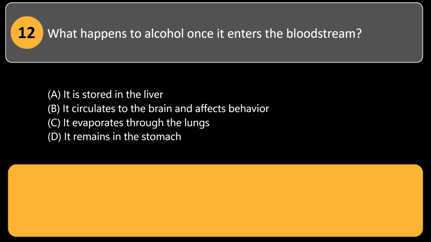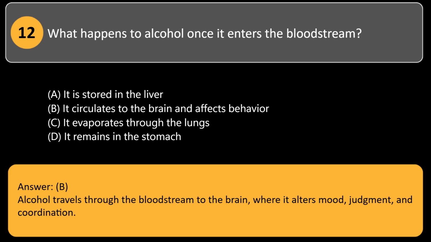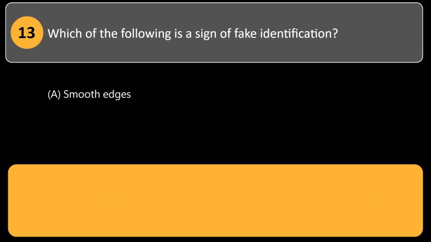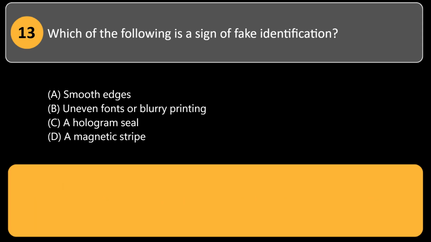A. It is stored in the liver. B. It circulates to the brain and affects behavior. C. It evaporates through the lungs. D. It remains in the stomach. Answer: B. Alcohol travels through the bloodstream to the brain, where it alters mood, judgment, and coordination. Which of the following is a sign of fake identification?